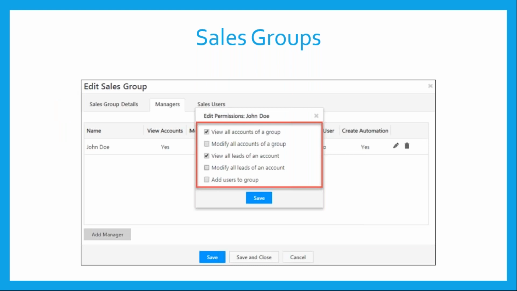So these are the different types of access that can be controlled or restricted. Like I said, you can control the view and modify permissions. So this is how you do it. While creating a sales group, you can create it and edit it. While setting it up, you can see all these features wherein you can view all the accounts of a group or modify all the accounts of a group, and you can enable these settings as per your requirements.